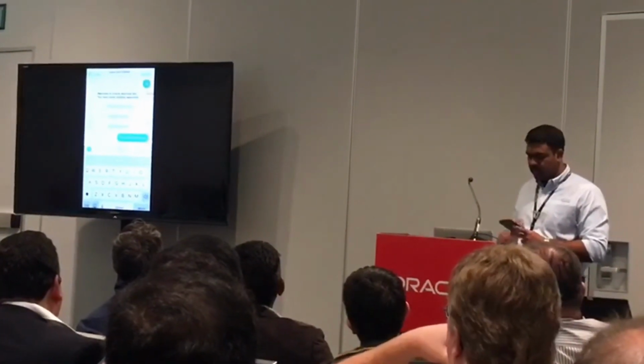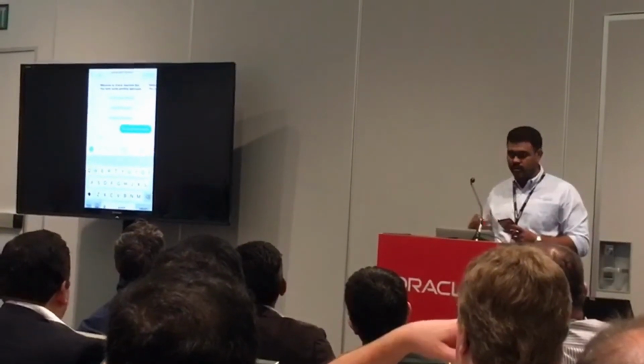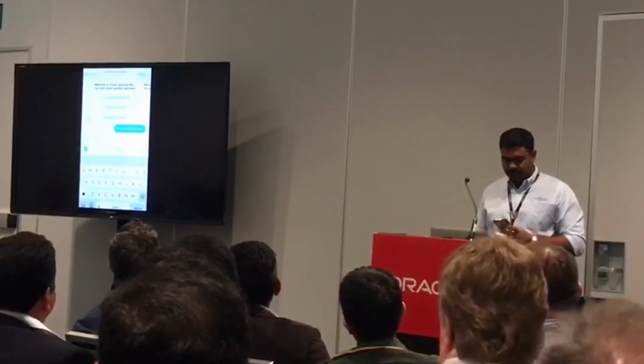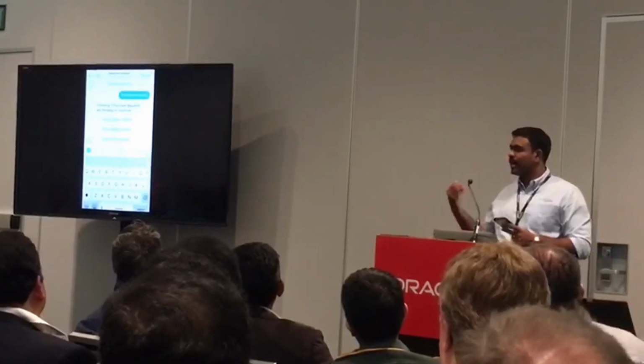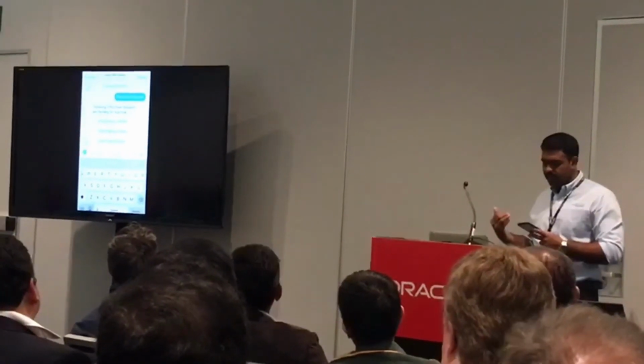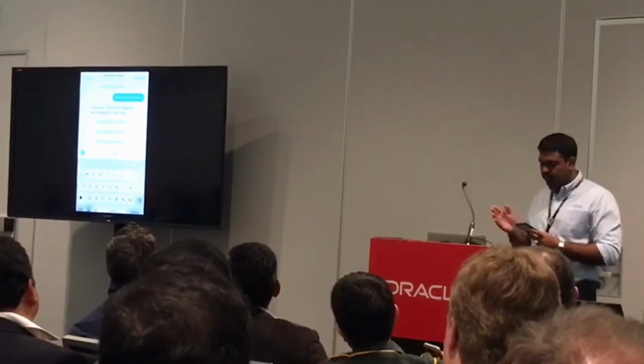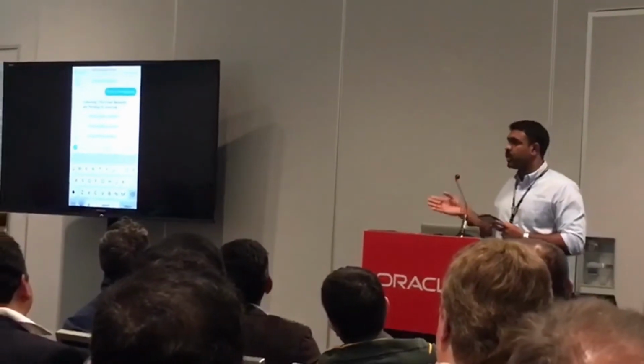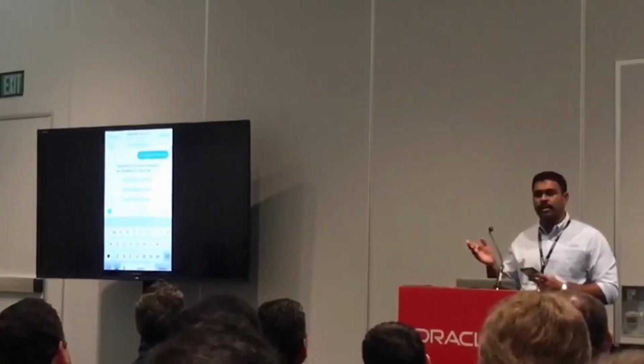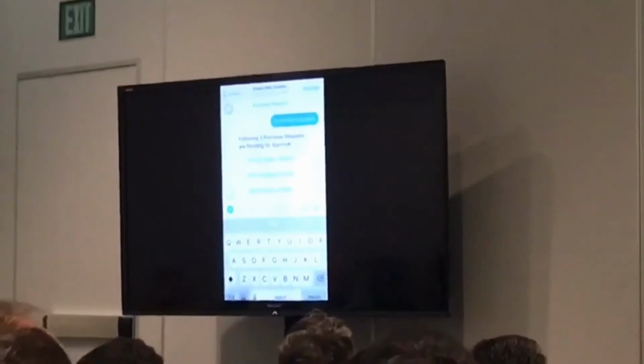So let me select the purchase request, and you can see the bot is responding. It has retrieved back from the e-business suite that you have 3 purchase requests pending for approval. All of these are configurable if you want different layouts; we can even use the different layouts supported by Facebook Messenger.